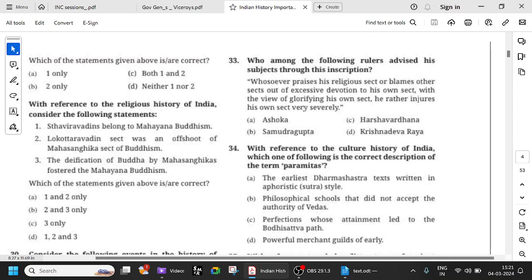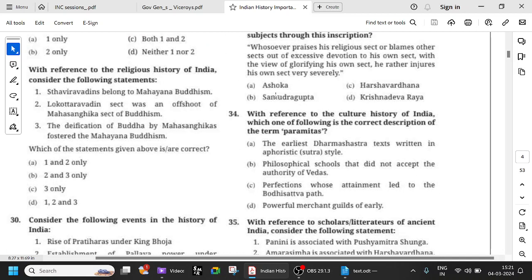Even in the mains, a question is frequently asked, right? Tolerance towards slaves, respect towards your elders and masters, non-violence, non-violence even to animals, etc. Those are all called Ashoka's Dhamma. So looking at the statement itself, you can say that it is Ashoka, and he calls himself Devanampiya Piyadasi, meaning the beloved of the gods. Very important.